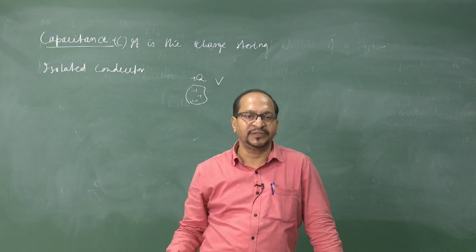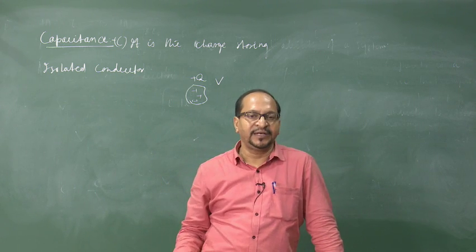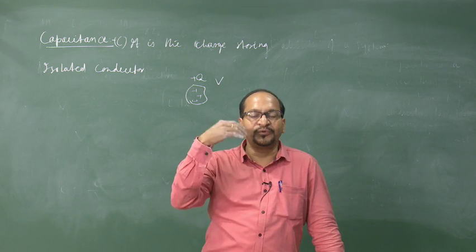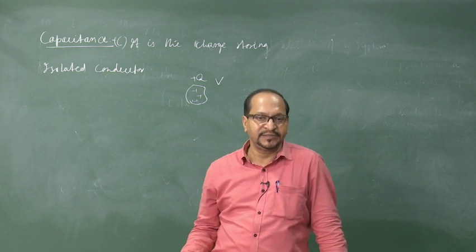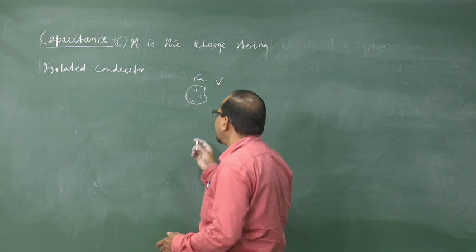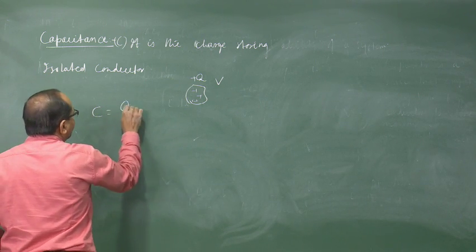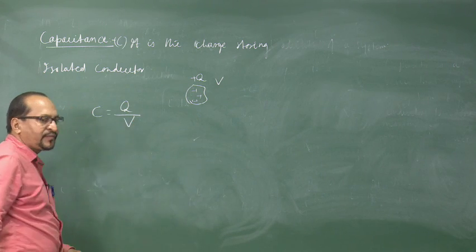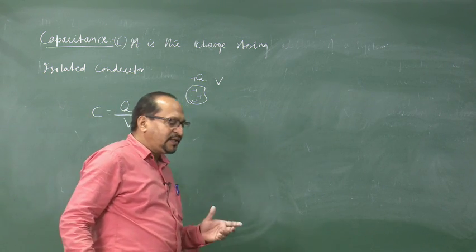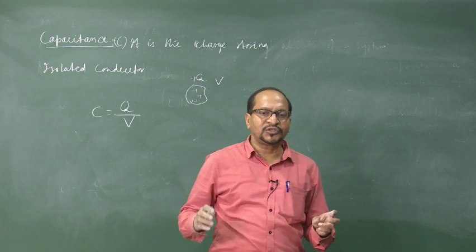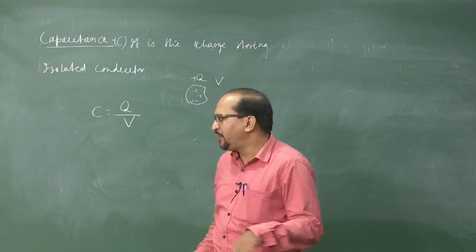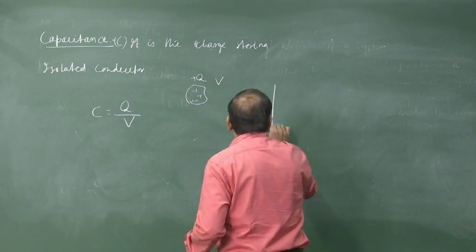That limit is decided by the capacitance C equal to Q by V. So, an isolated conductor cannot store maximum charge.